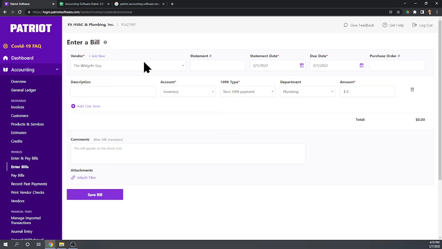Okay, so we got our vendor set up. Now we're going to enter the bill. So whatever the bill number from the vendor is, statement date, due date, let's set for next week. Okay.